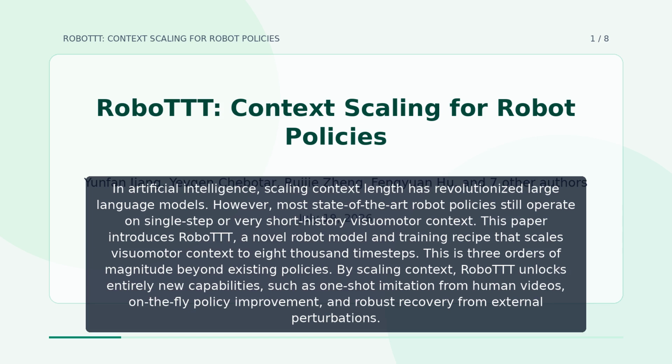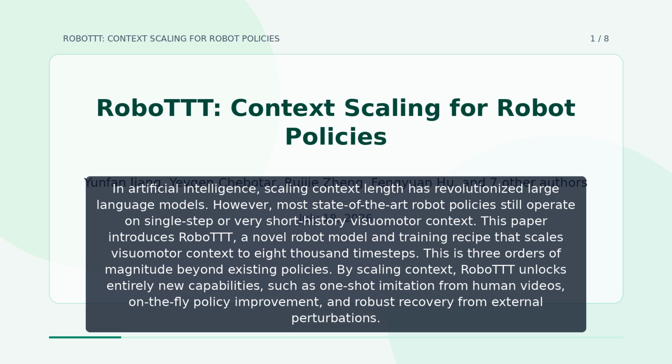In artificial intelligence, scaling context length has revolutionized large language models. However, most state-of-the-art robot policies still operate on single-step or very short history visuomotor context. This paper introduces RoboTTT, a novel robot model and training recipe that scales visuomotor context to 8,000 timesteps. This is 3 orders of magnitude beyond existing policies.